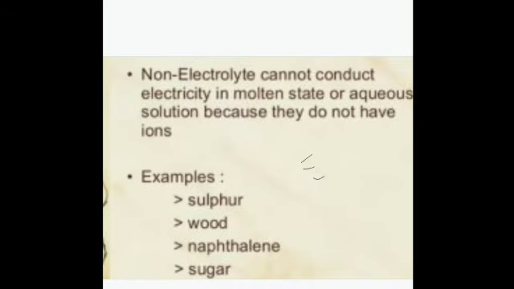Then non-electrolyte: a chemical compound that does not dissociate into ions when dissolved in a solvent and does not conduct electricity is called a non-electrolyte. For example, sulfur, glucose, urea, naphthalene, sugar and so on. These are all non-electrolytes. Is that clear? They do not dissociate into ions when dissolved in a solvent. Even if you mix sugar in water and it becomes soluble, it makes a sugar syrup or sugar solution, then also when you pass current through it, it will not dissociate into ions.